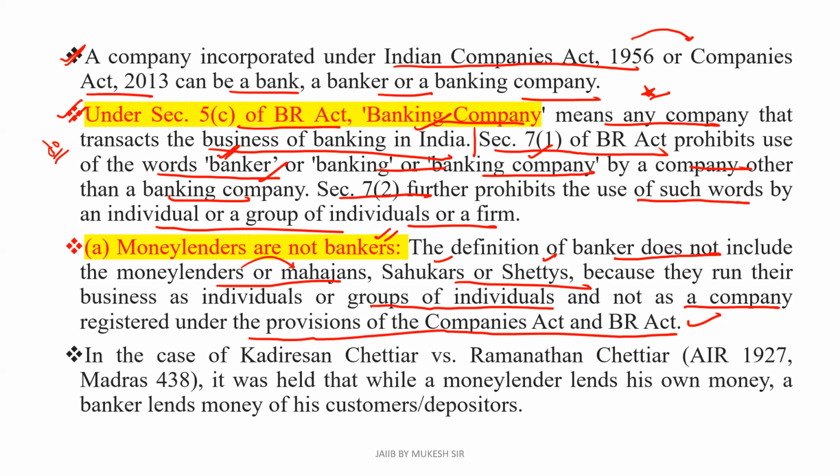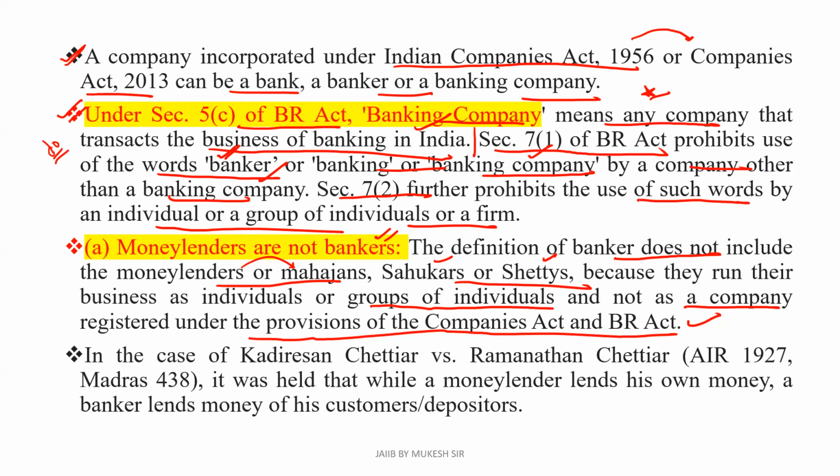In the case of Kadirsan Chettiar versus Ramanathan Chettiar, it was held that while a money lender lends his own money, a banker lends the money of his customers or depositors. Money lenders are not considered to be banking because they do not accept deposits from the public.